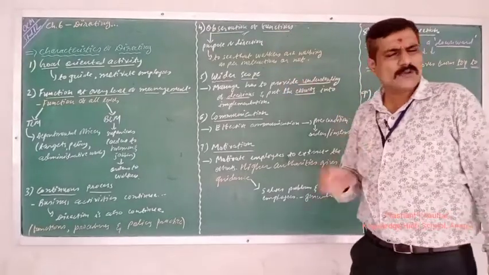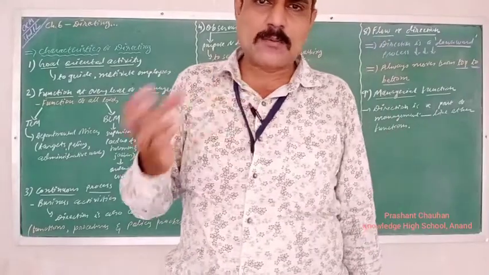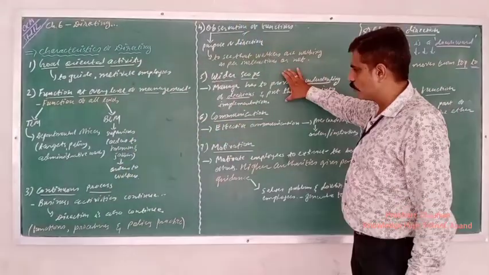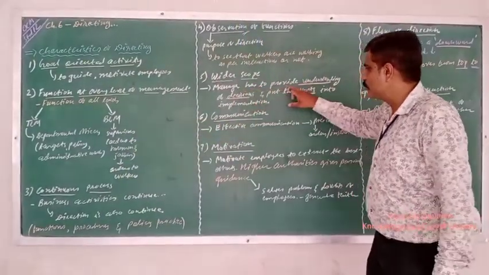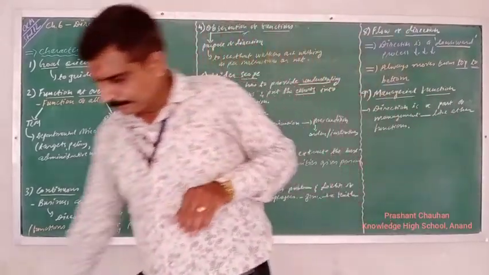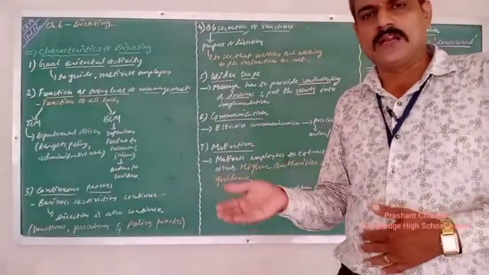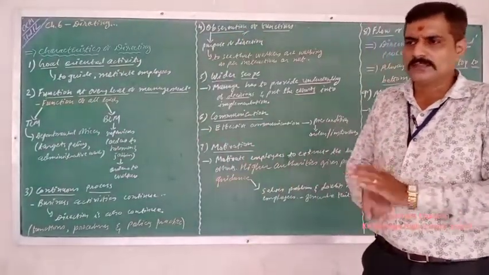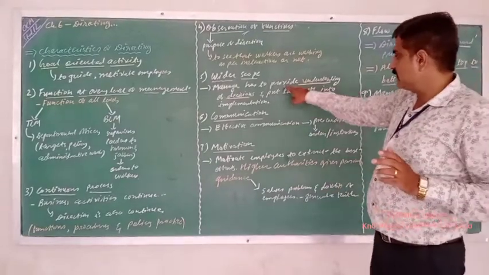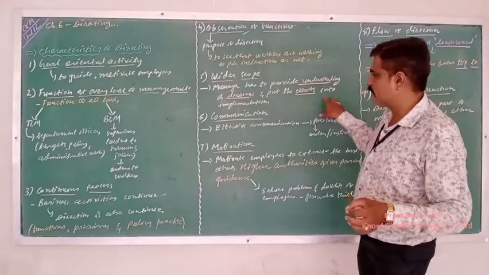Next one, wider scope. It's common. Every function of management has a different type of scope. But direction has a wider scope. How? See, the manager has to provide understanding of decisions. All the decisions are taken by the top level, and they will be put into practice by the middle level, right? And the workers work towards those particular targets. But the manager has to provide understanding of different decisions and put the efforts into implementation.